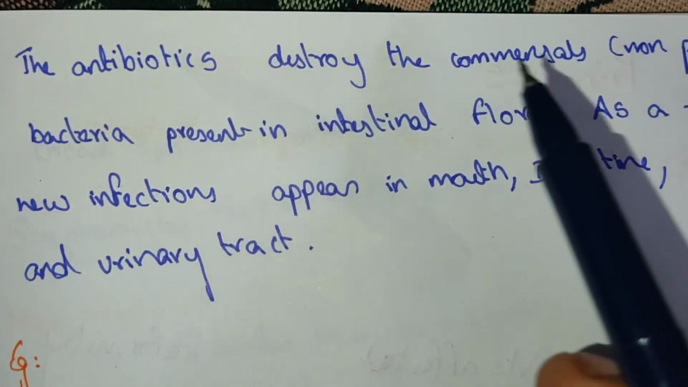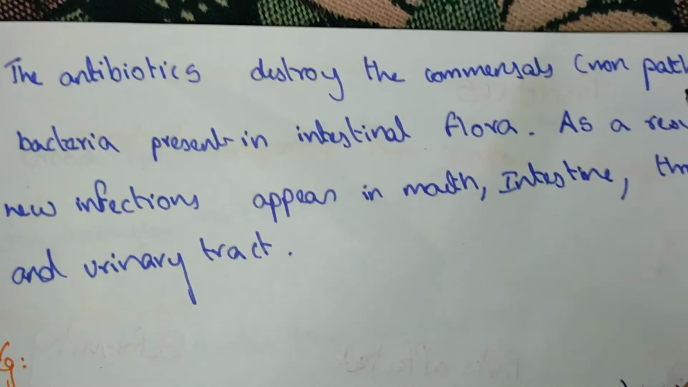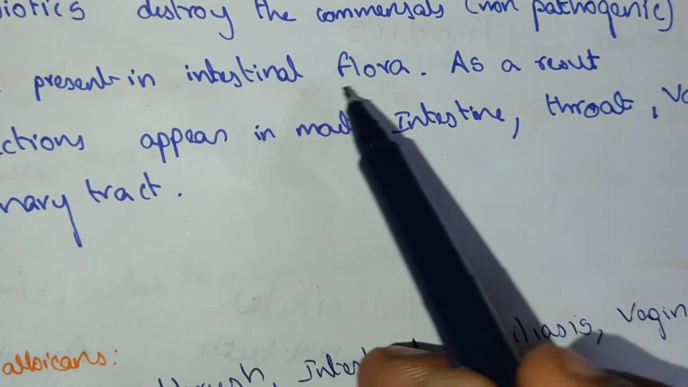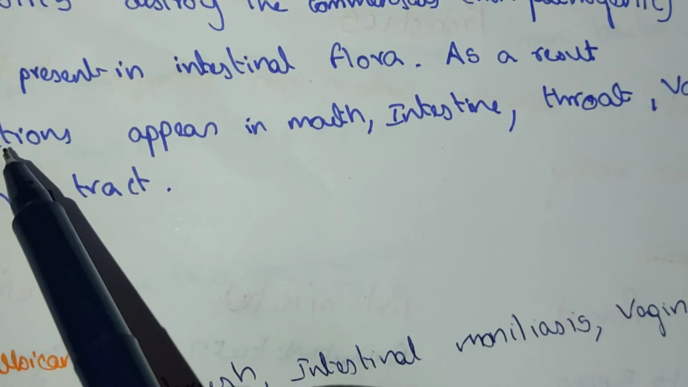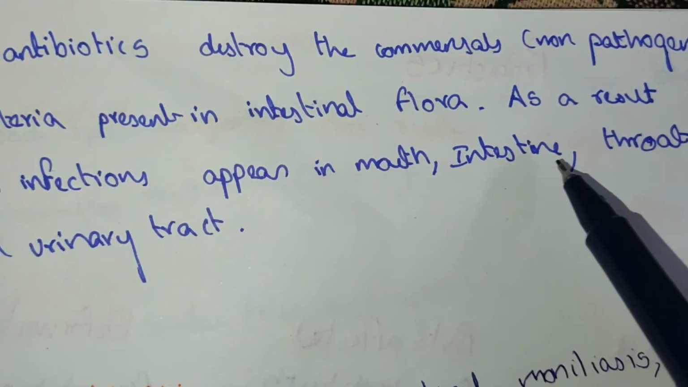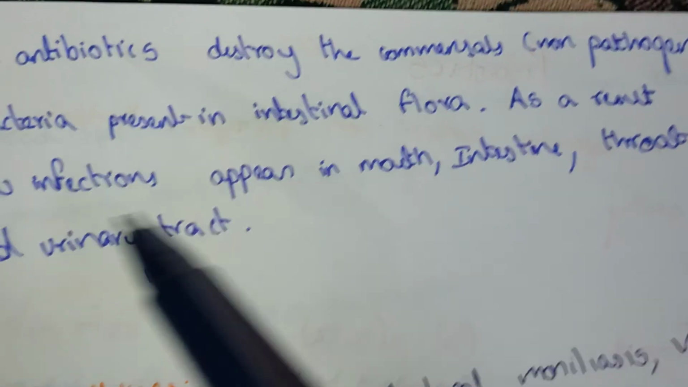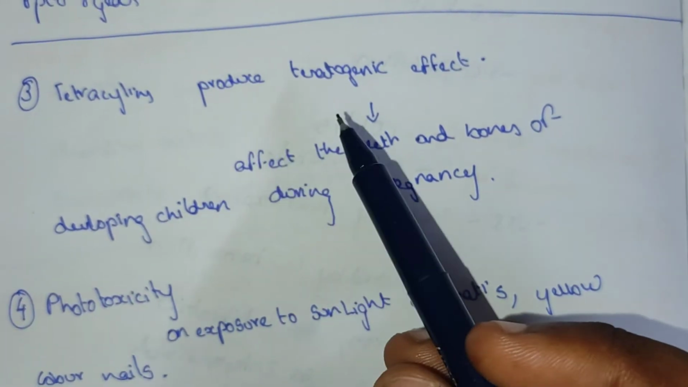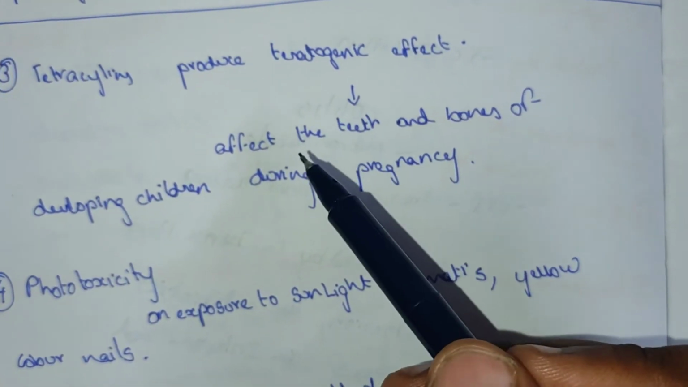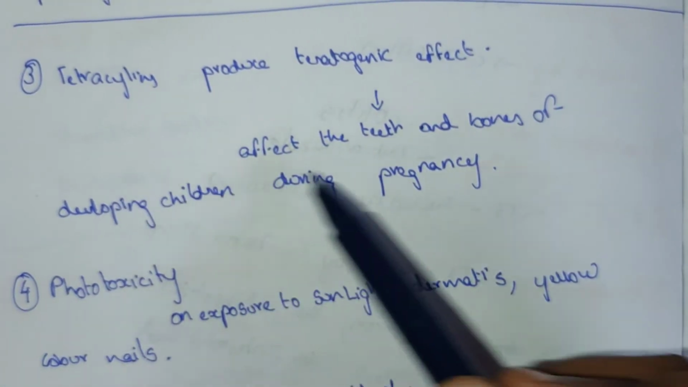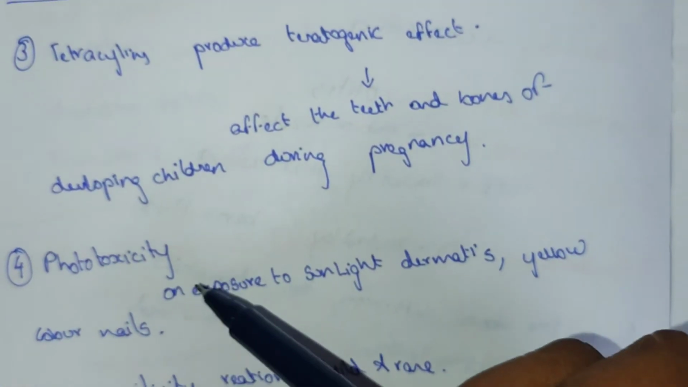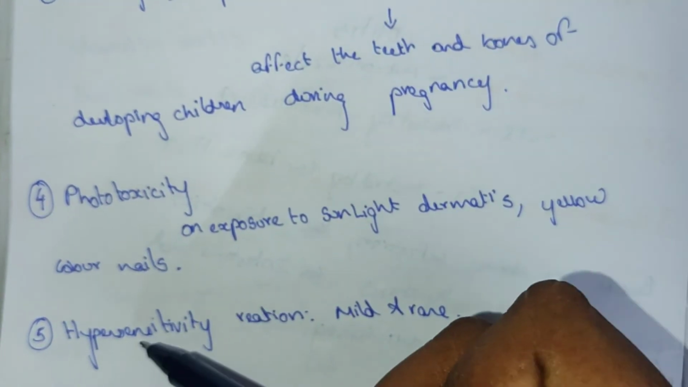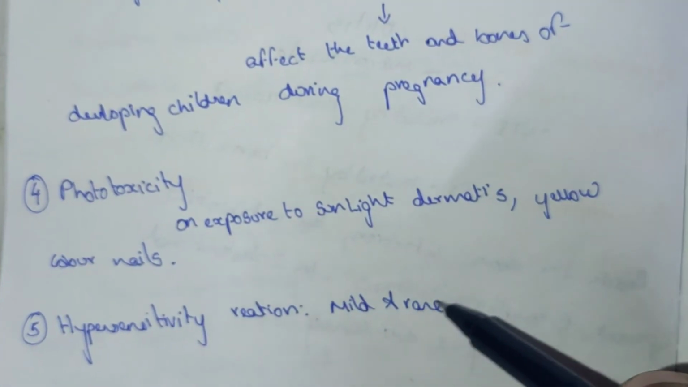The antibiotic destroys the commensal non-pathogenic bacteria present in the intestinal flora. As a result, new infections appear in the mouth, throat and urinary tract. Tetracycline produces a teratogenic effect, affecting teeth and bone formation in pregnancy. Phototoxicity on exposure to sunlight, dermatitis, yellow-colored nails. Hypersensitivity reaction is mild and rare.